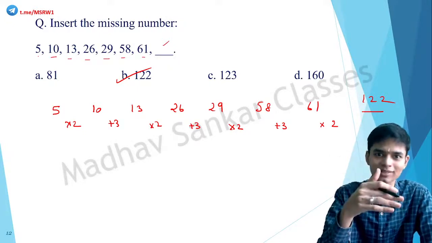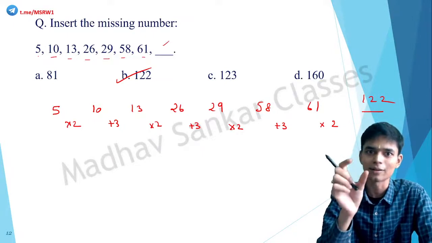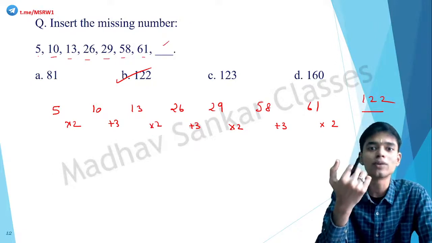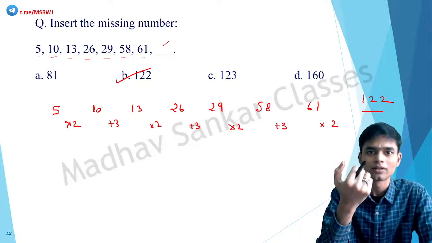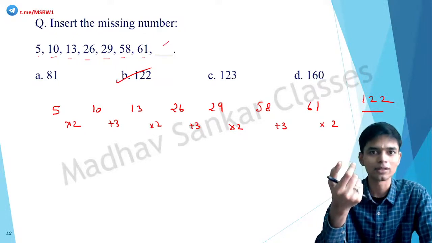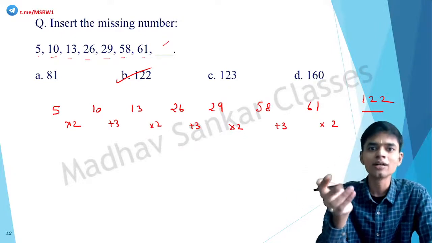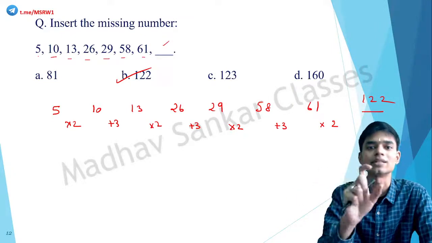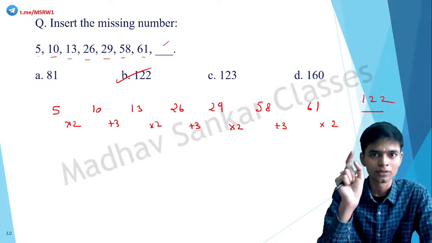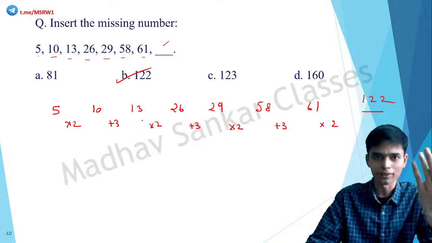Into 2 plus 3. Okay, so when you are given these kinds of questions where you are supposed to find a missing number, try to use the remaining numbers to find out a pattern. It will not be too complicated. Okay, it's basically the same thing. There could be some relationship between the standard patterns like odd number, even number, prime number, etc. Otherwise, there should be some relationship between the adjacent terms. Find that out, decode it, and work it out. But do at least consider the relationship between 4 numbers.